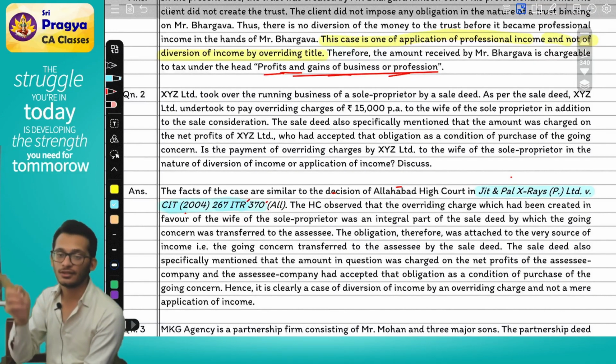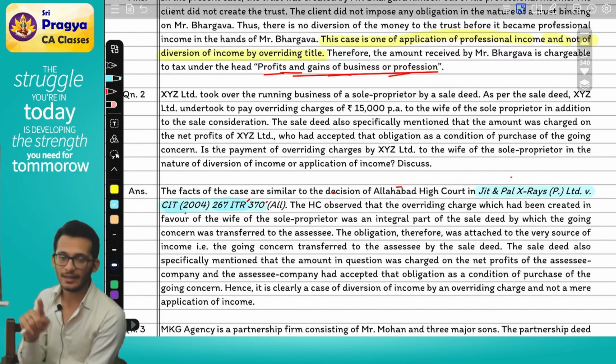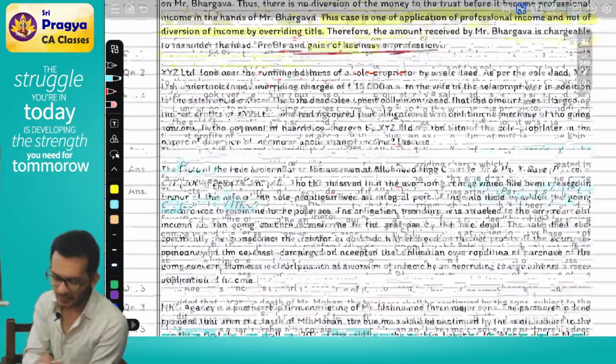Who accepted the decision? XYZ. Is he earning the money or is he paying the money? He is paying the money. In that case, it becomes diversion.